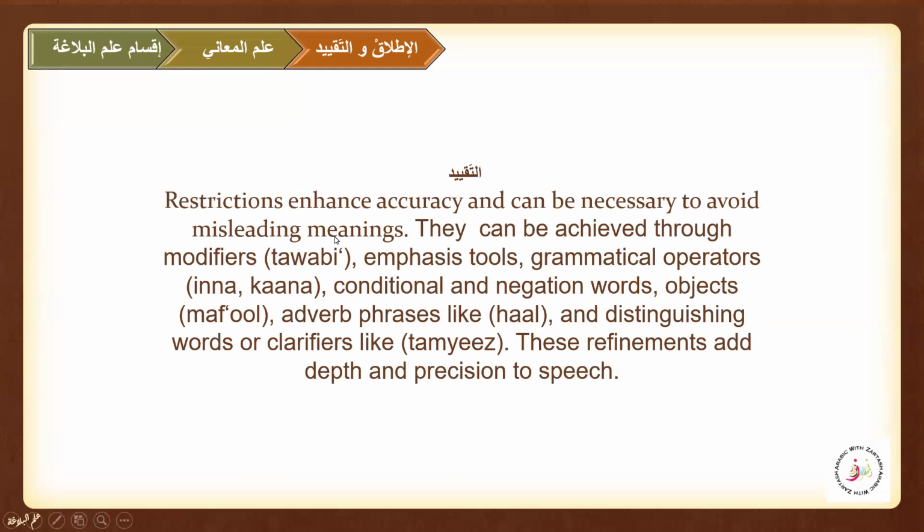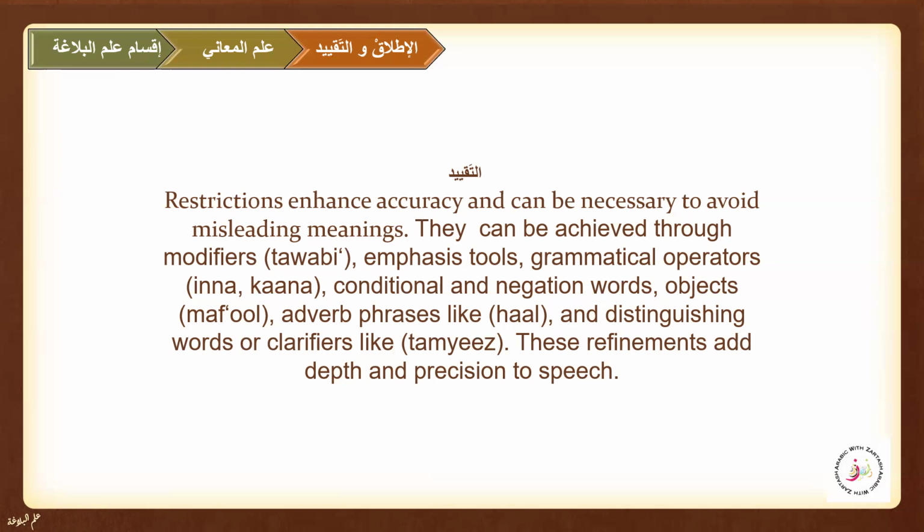Also, we know that they are tawabi, like mawsuf and sifa, they are emphasis tools, they are grammatical operators like inna, anna, conditional sentences, negative words, or we have these maf'ulat, like we learn about the maf'ulat khamsa. So these are all like hal and anything.